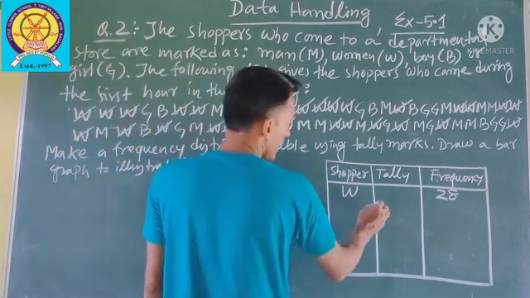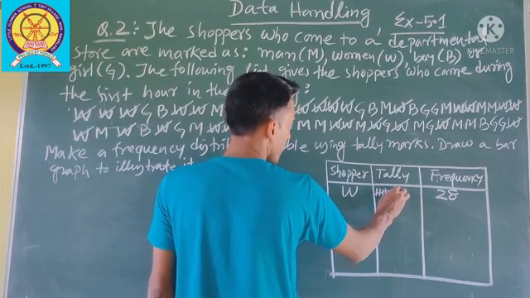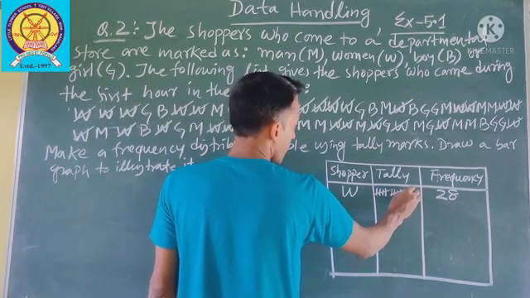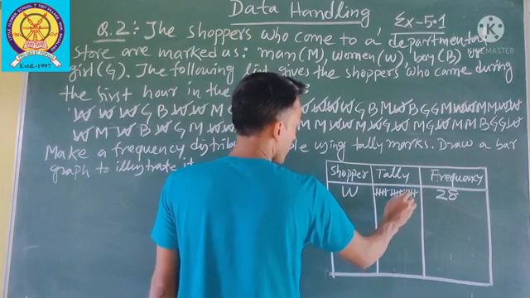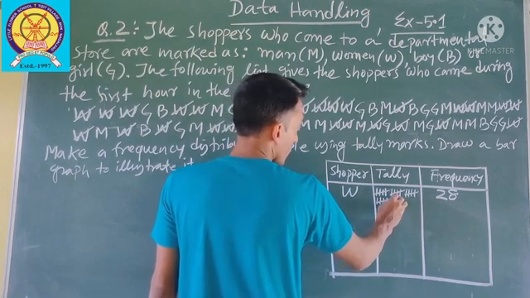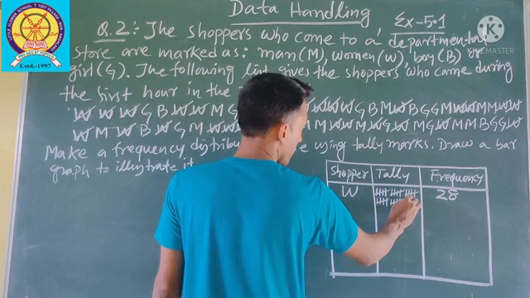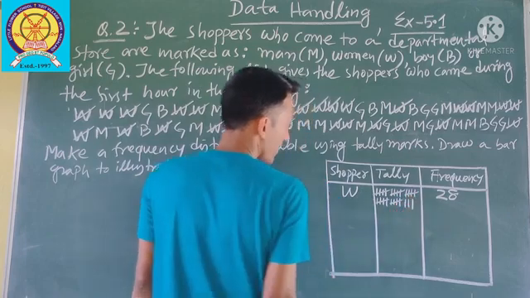So now you write the tally: 1, 2, 3, 4, 5, 6, 7, 8, 9, 10, 11, 12, 13, 14, 15, 16, 17, 18, 19, 20, 21, 22, 23, 24, 25, 26, 27, 28.